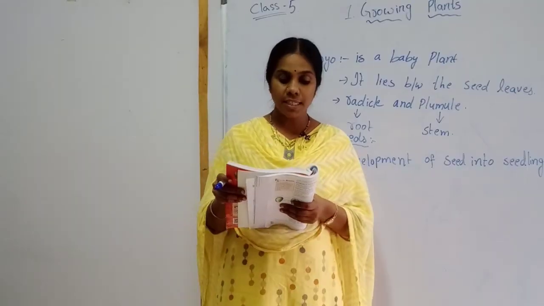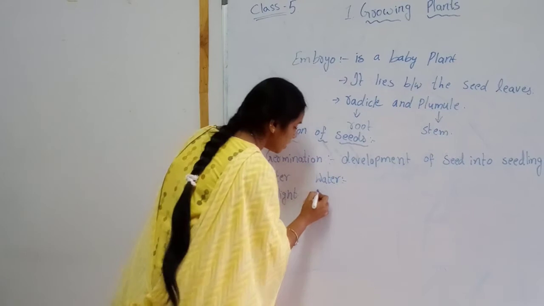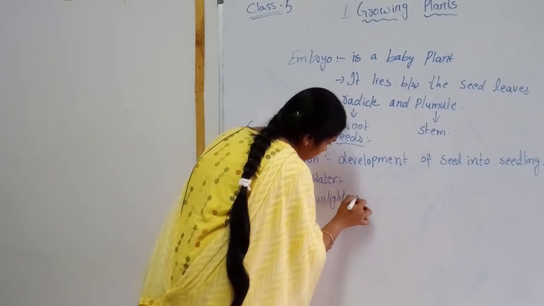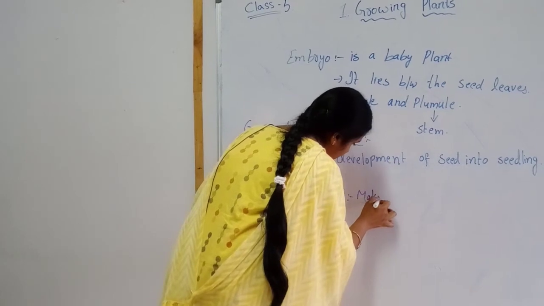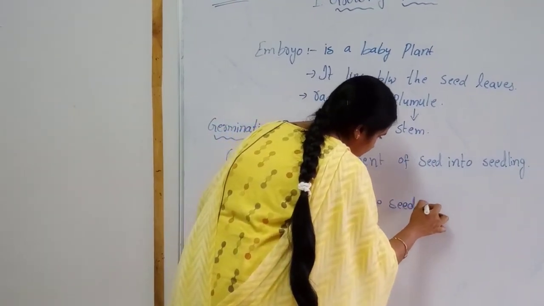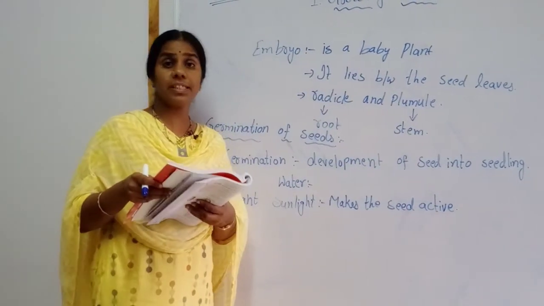Next is sunlight. Sunlight makes the seed active. And the third one is air.